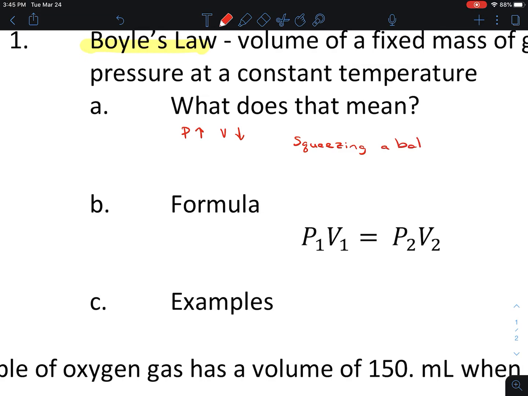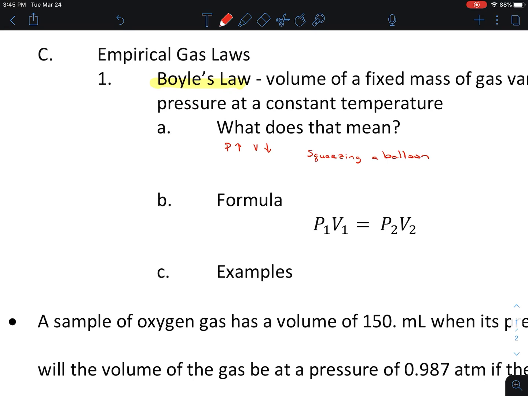Today we're just talking about the pressure and volume relationship, which can be written in this formula: P1V1 equals P2V2. Pretty simple formula. Write it down somewhere. That's something you're going to want to hold on to, P1V1 equals P2V2. And today's problems just have to do with that as well.